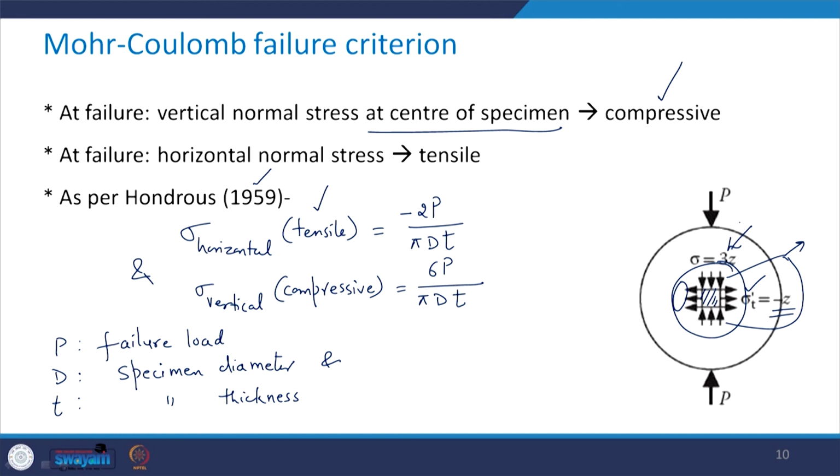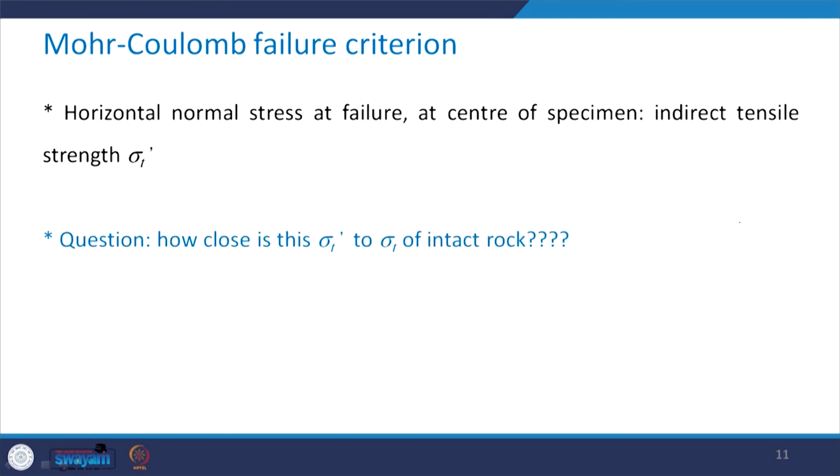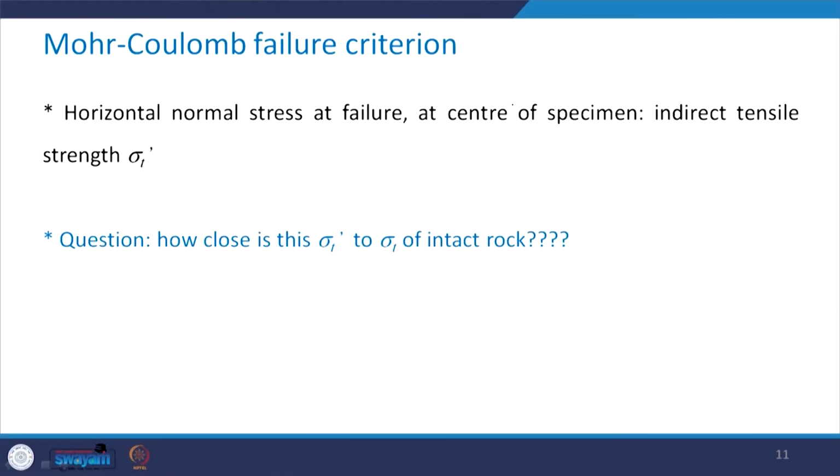Taking a clue from here, we need to see how we can modify the Mohr-Coulomb failure criterion in case of rocks, because in case of soils tensile strength did not make any sense, but in case of rocks one can rely on some tensile strength. So, the horizontal normal stress at failure at the center of the specimen is going to give me the indirect tensile strength, and say I am representing it by sigma t prime.